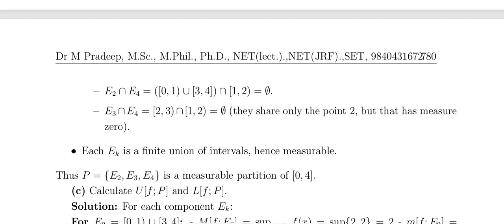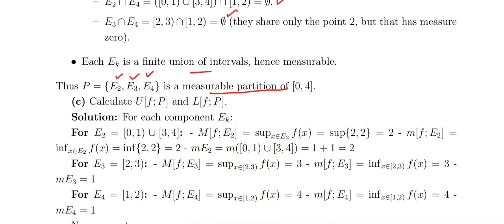So E2 intersection E4 is also the empty set. E3 intersection E4 is also the empty set. The measure of the empty set is 0. Each Ek is a union of intervals and is also measurable. Therefore the partition E2, E3, E4 is called a measurable partition of 0,4. That is the idea of the construction of a measurable partition.